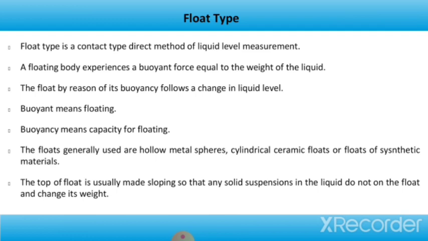So, float type is a contact type direct method of liquid level measurement. A floating body experiences a buoyant force equal to the weight of the liquid. The float, by reason of its buoyancy, follows the change in liquid level. Buoyant means floating and buoyancy means capacity for floating. The floats generally used are hollow metal spheres, cylindrical ceramic floats, or floats of synthetic materials. The top of the float is usually made sloping so that any solid suspensions in the liquid do not settle on the float and change its weight.